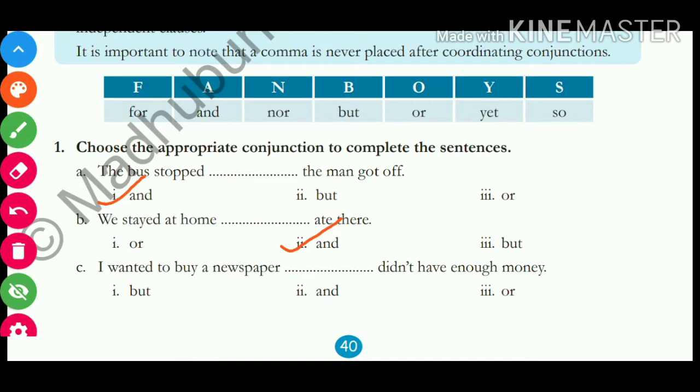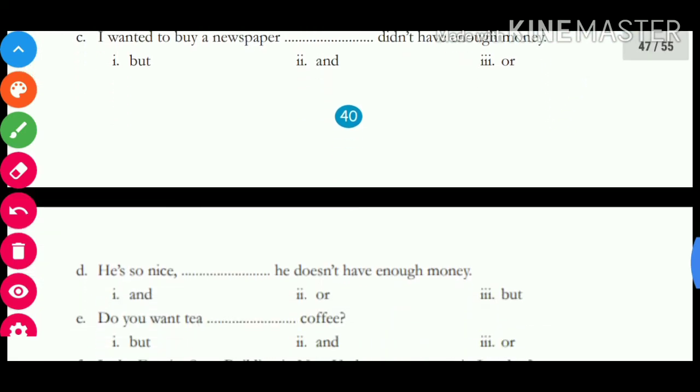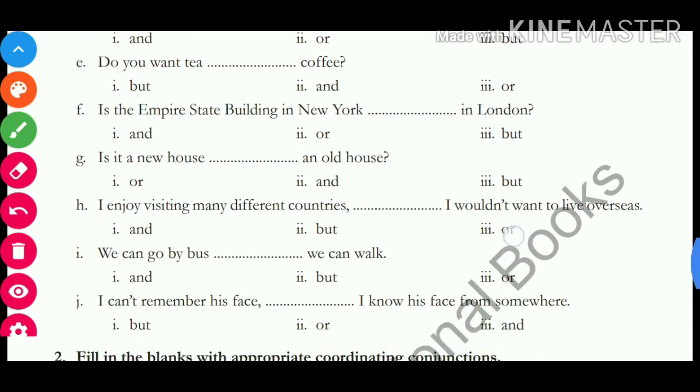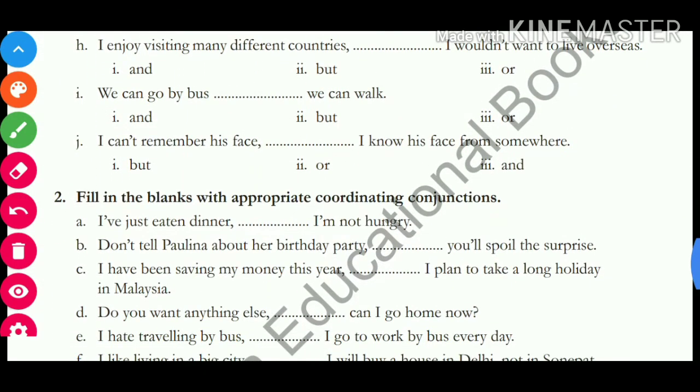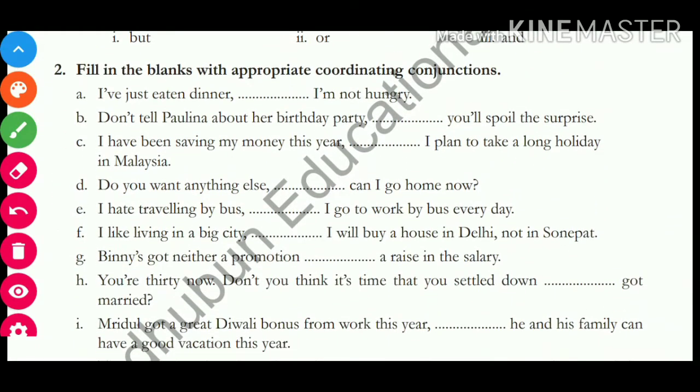Now come to C. I wanted to buy a newspaper dash didn't have enough money. But yes, that means मैं न्यूज़पेपर खरीदना चाहता था लेकिन मेरे पास sufficient पैसे नहीं थे. So that's why we'll use but. Now, the first three we have solved. Rest try to solve them on your own. Okay. Now coming to exercise number 2.